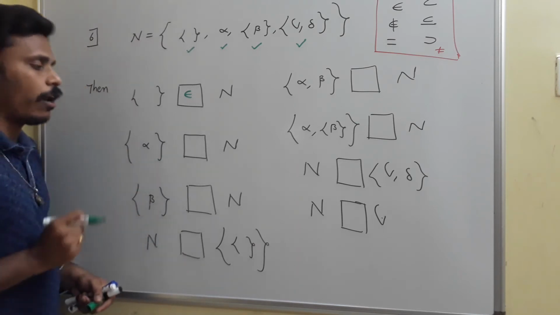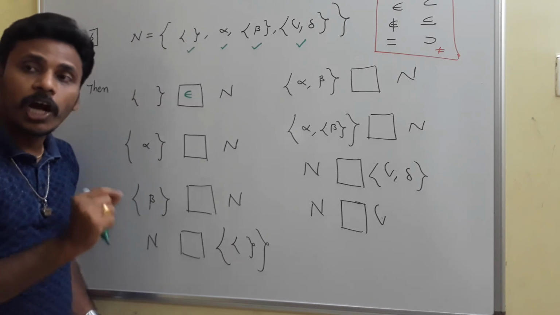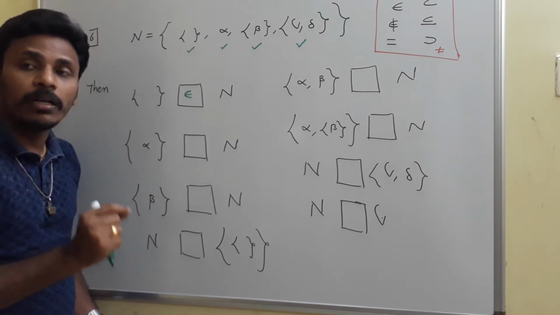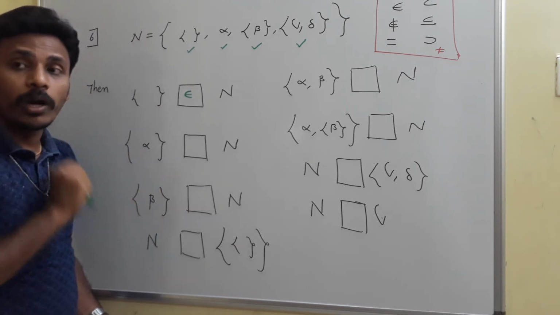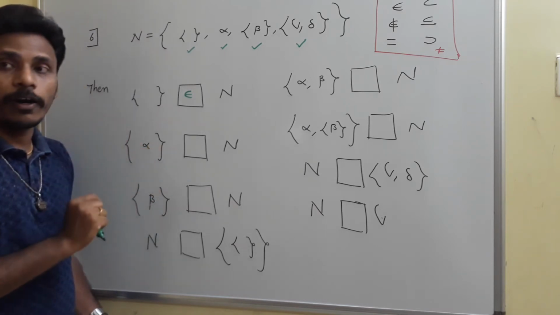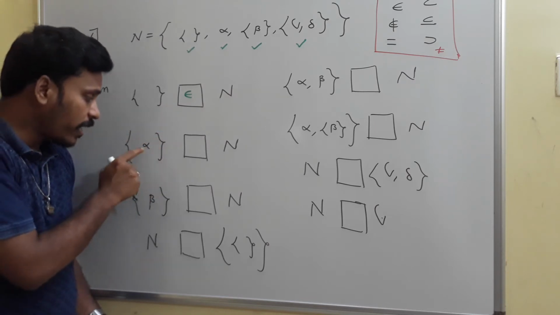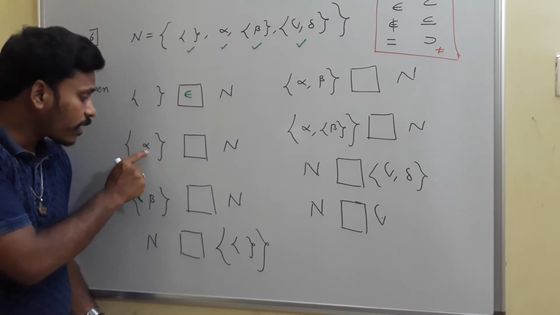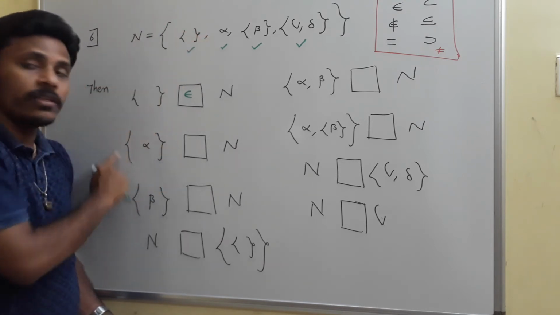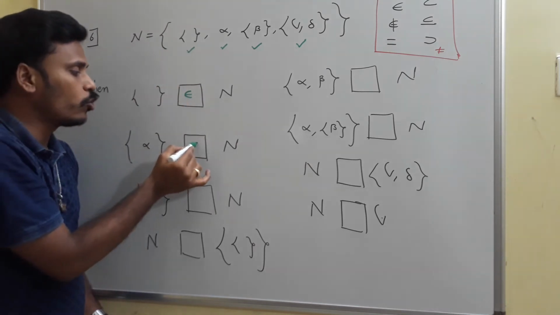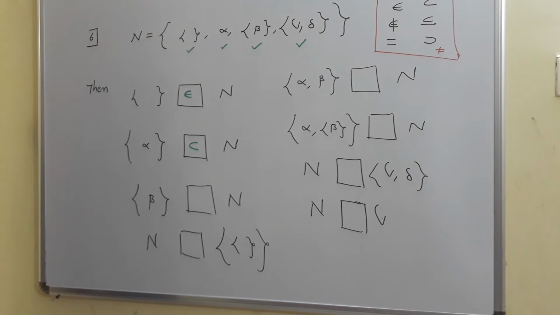And singleton alpha, you see that alpha is an element of n. If anybody asks you to write a symbol between alpha and n, then I use belongs to. But here what they are asking is singleton alpha. See, singleton alpha is a set, and in this set alpha is an element, and this alpha is in the given set. That in the sense every element of this set is in n, then I need to use the subset symbol here. Okay, this is a singleton subset of that given n.